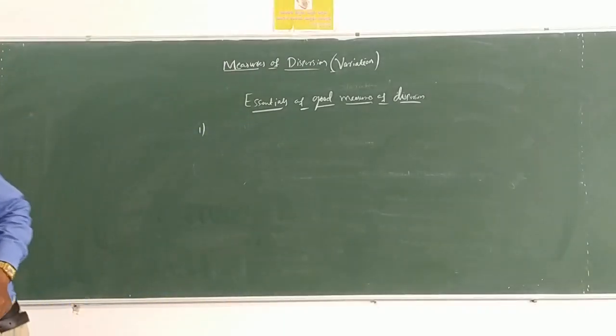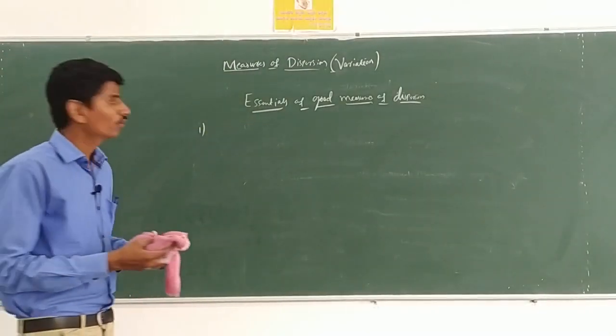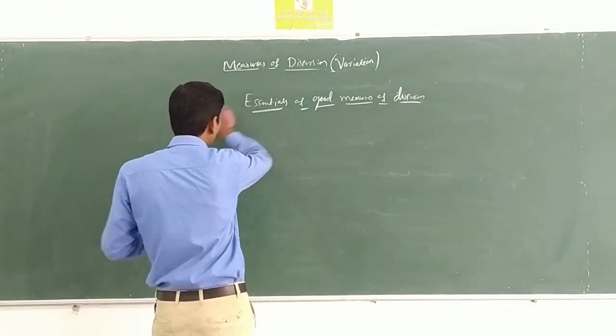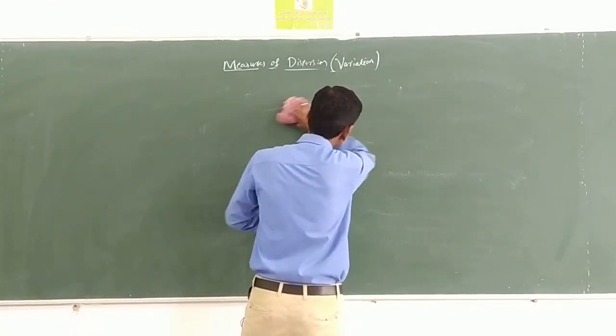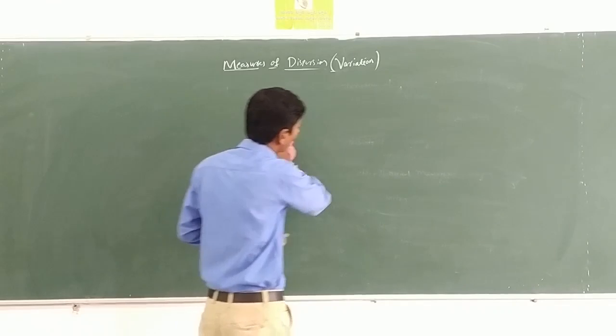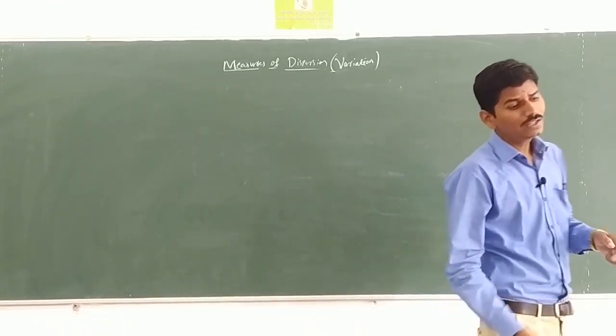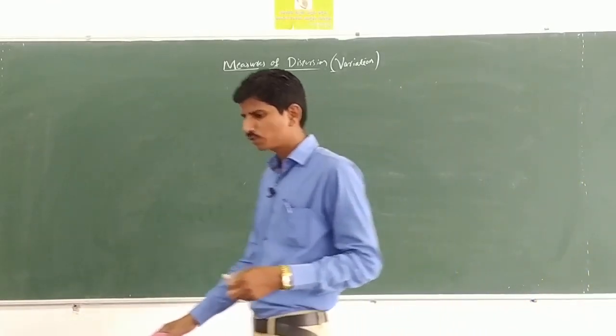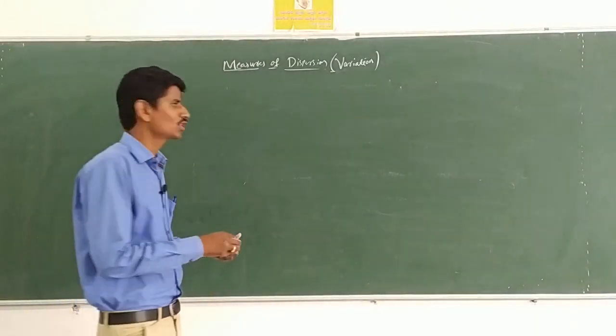The next one is absolute and relative measures of dispersion. Okay, in measures of dispersion there are totally two types. One is absolute measures of dispersion and the other is relative measures of dispersion.